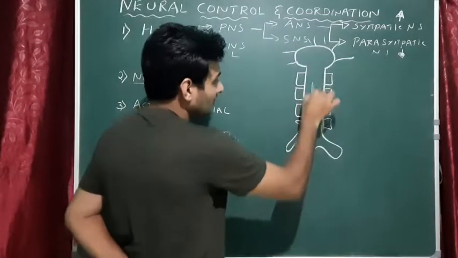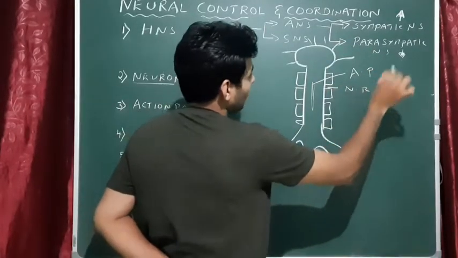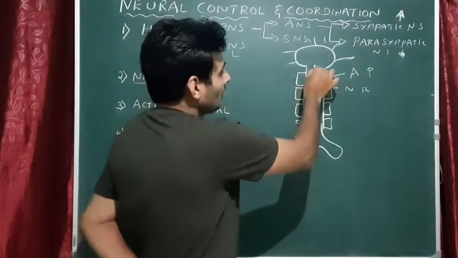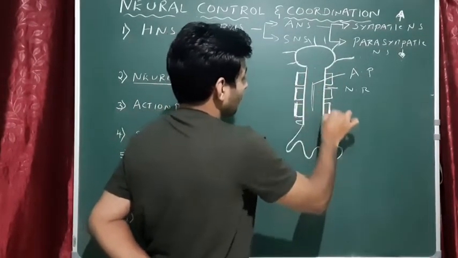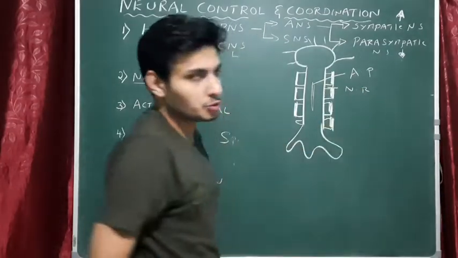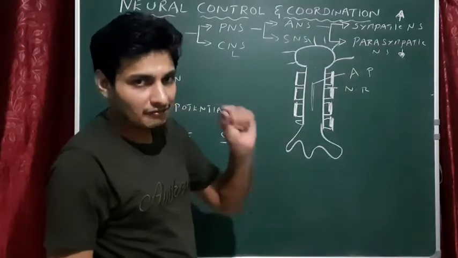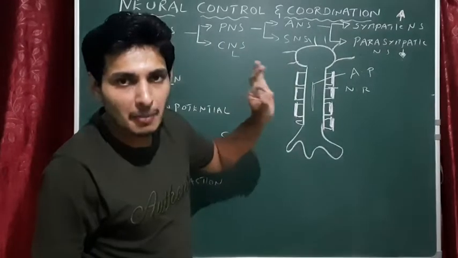What we have here is axoplasm, which is liquid, and here the nodes of Ranvier. The Schwann cells have the ability to produce a fatty layer called the myelin sheath. So the entire neuron is now called a myelinated neuron.